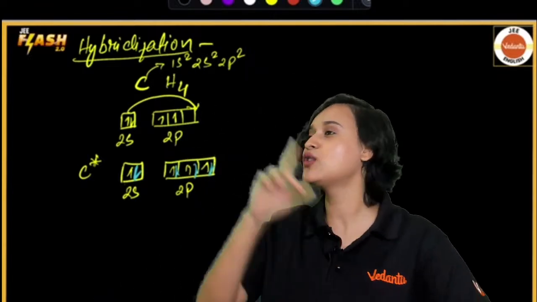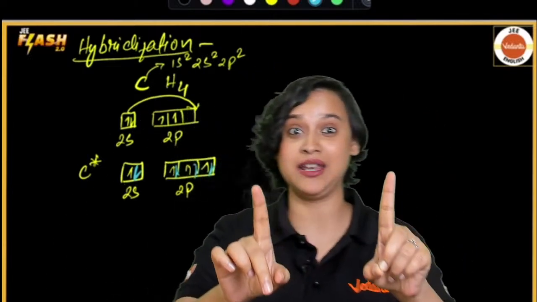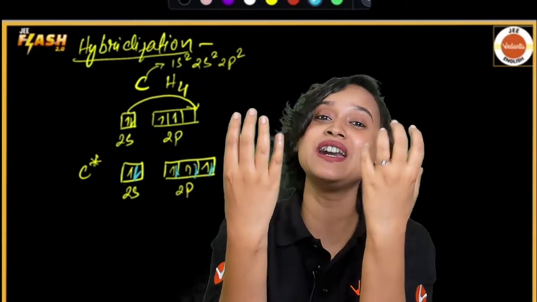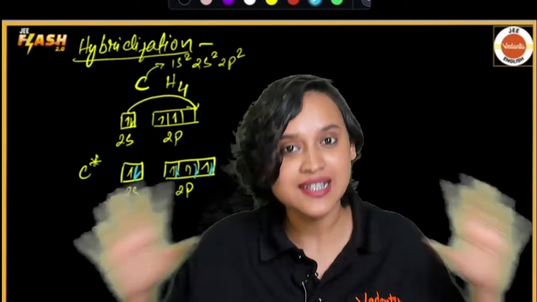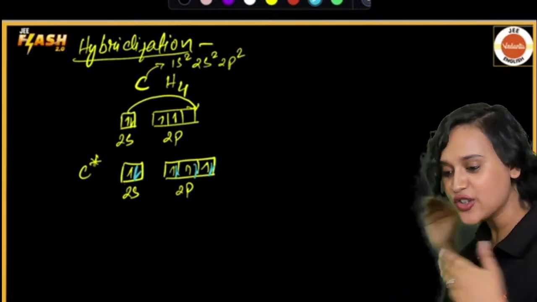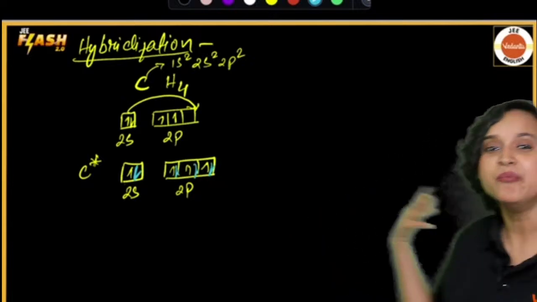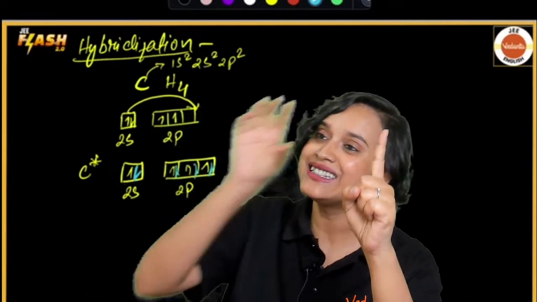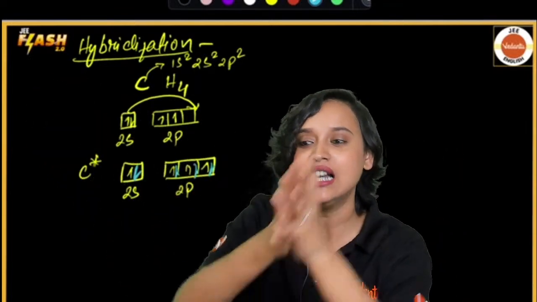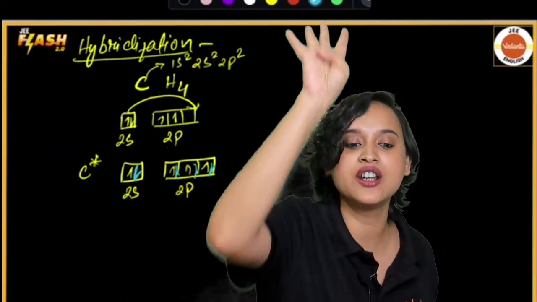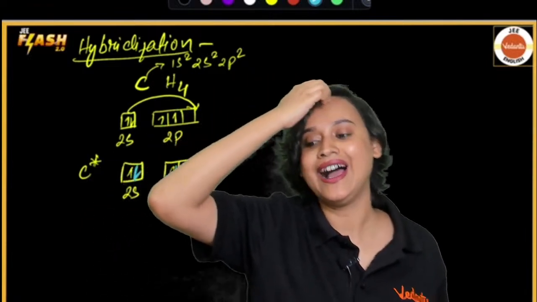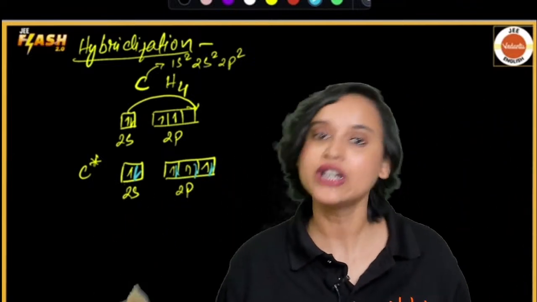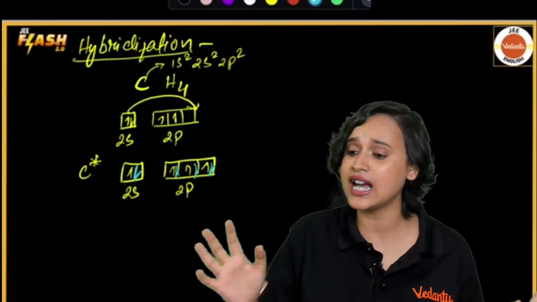But now what happened was, I took 1 glass of milk and 1 ice cream, and here we got 2 hybrid milkshake glasses. Does that make sense to you, everybody? So here also, this is what happened. We mixed it up, and then we got, so there were 1 2s orbital and 3 2p orbitals. Together they formed 4 hybrid orbitals, and from there, that's how we form the bonds. That's how the bond formation happens. Is this clear, guys? Yes.